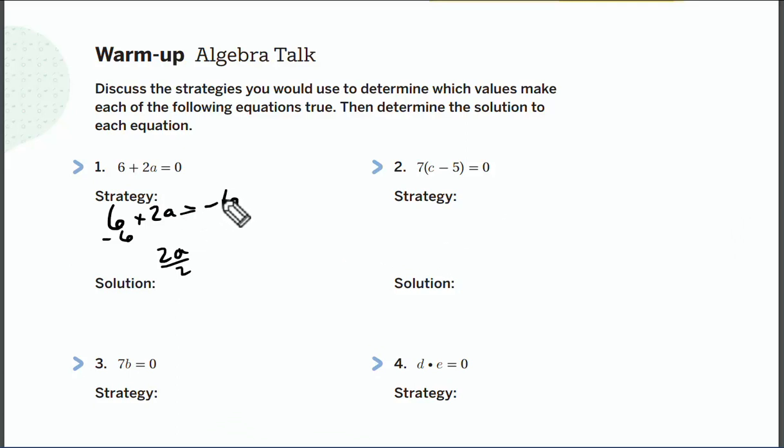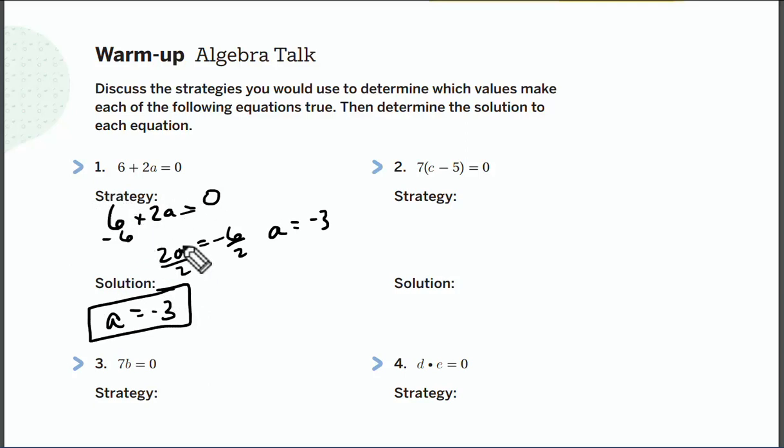Equals negative 6, equals 0. And then 2a equals negative 6, and then I divide, and I got a equals negative 3. So there's our solution, a equals negative 3. Okay, so my strategy is to subtract and divide. The solution is then negative 3.